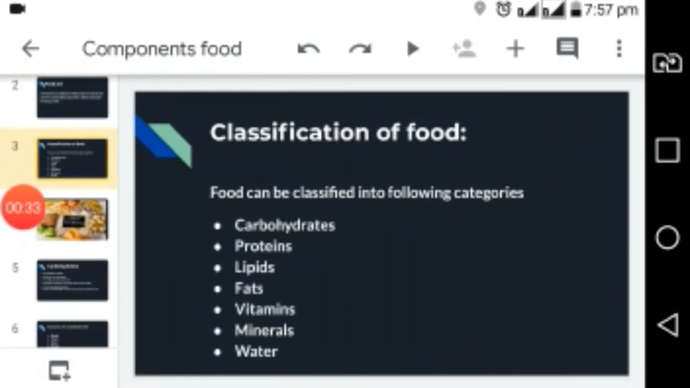Now if we look at the classification of food, then food is classified into following categories, that is carbohydrates, proteins, lipids, fats, vitamins, minerals and water. And in this lecture we are going to discuss about carbohydrates, proteins, lipids and minerals.